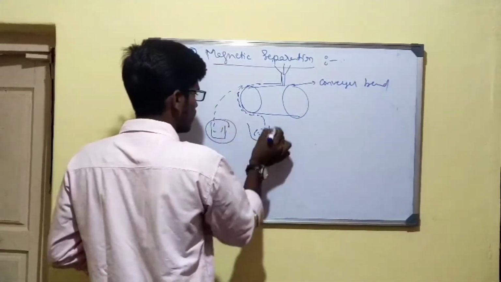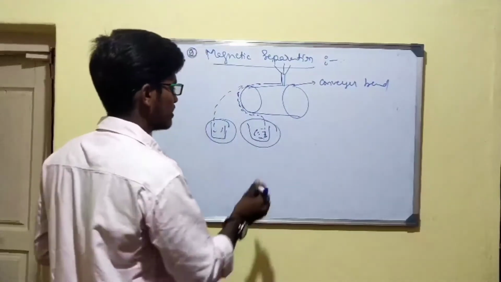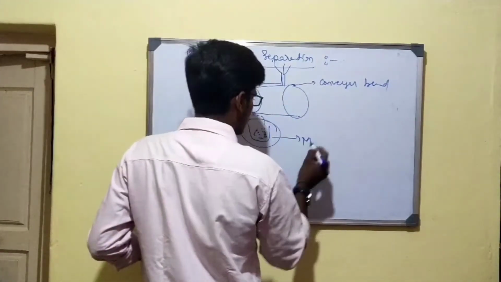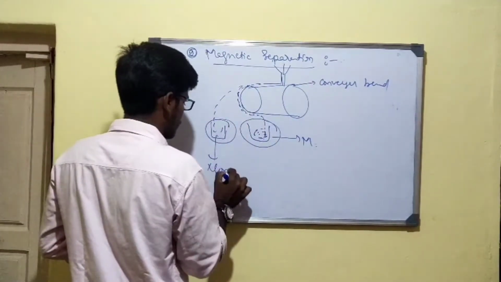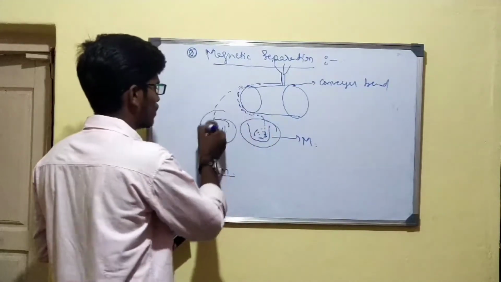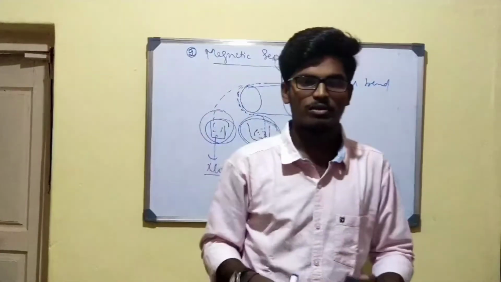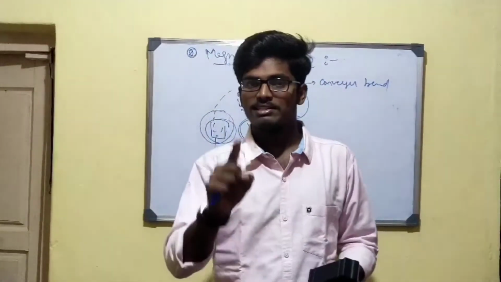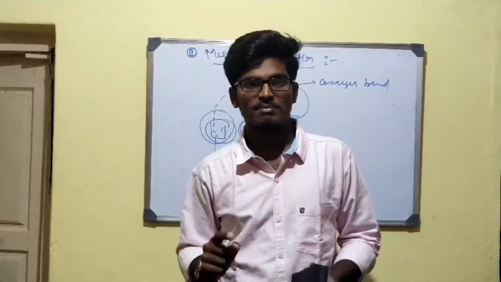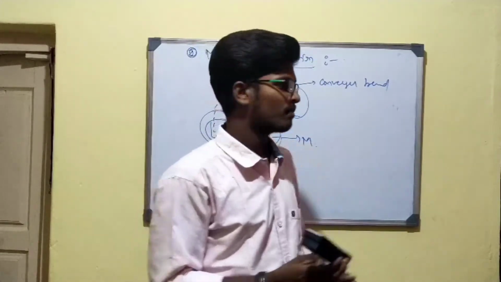These are the impurities. These are the ore particles. Since the ore particles are magnetic in nature, whereas these are non-magnetic in nature, therefore they are going to collect here, and these ore particles are going to collect here. This is one method for the concentration of ore when there is a difference in the magnetic nature. That means one should be magnetic in nature and another should be non-magnetic in nature.